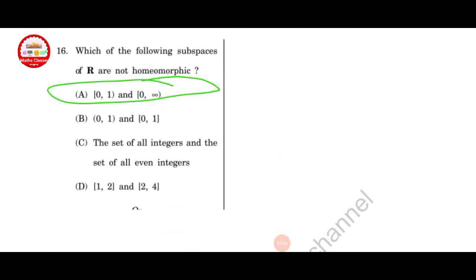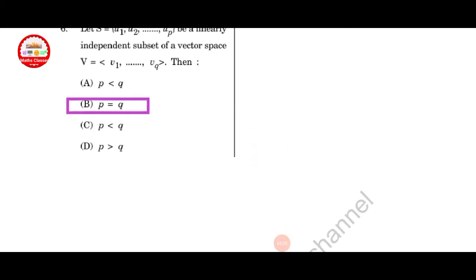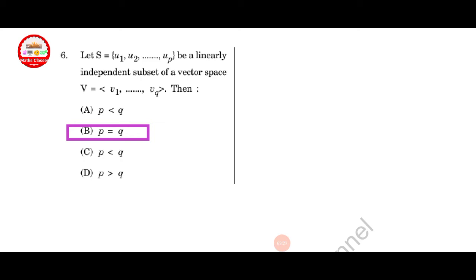Next question: which of the following subspaces of R are not homeomorphic? Intervals are homeomorphic, but here we are asked for not homeomorphic. Here the infinite one is not homeomorphic. The other options are all homeomorphic. Next question: let S = {u1, ..., up} be a linearly independent subset of a vector space V. Then which one is correct? This is for your homework.